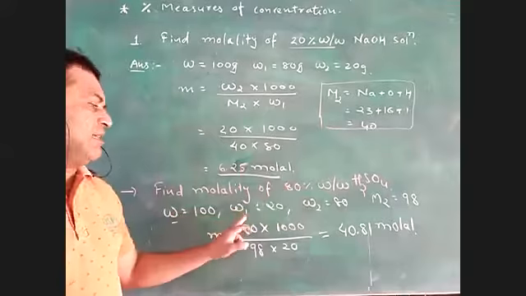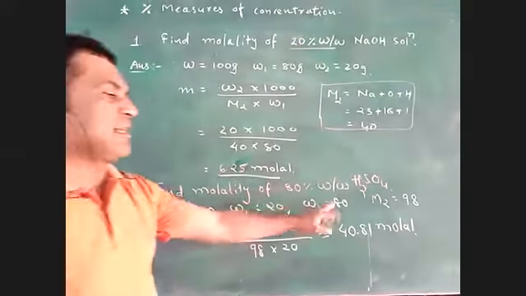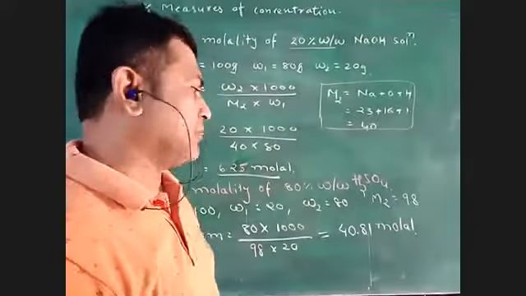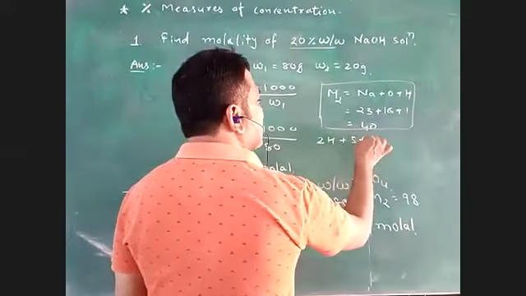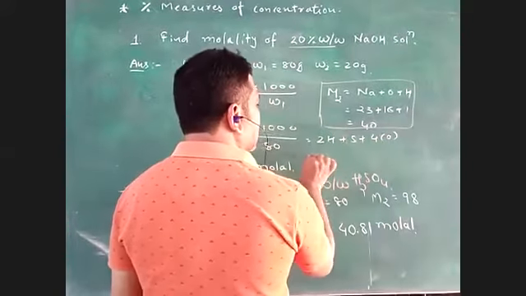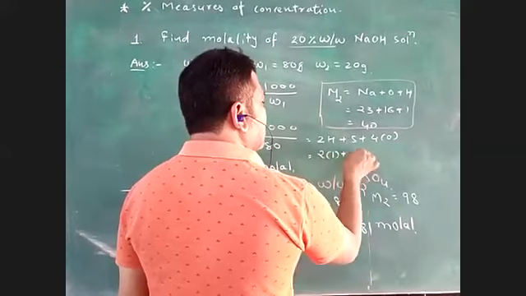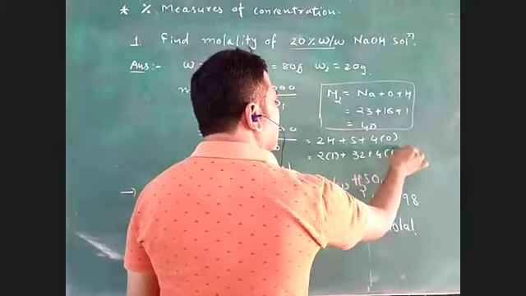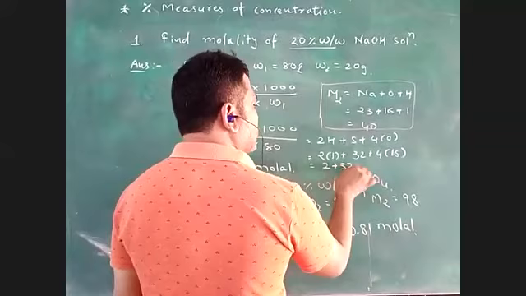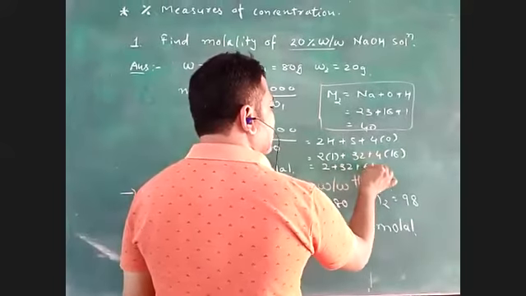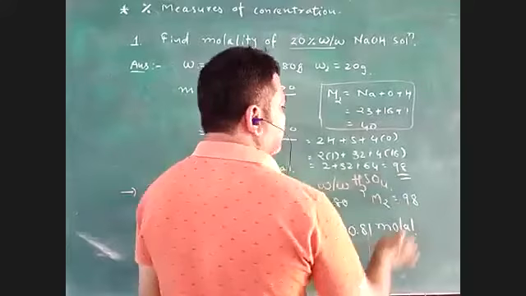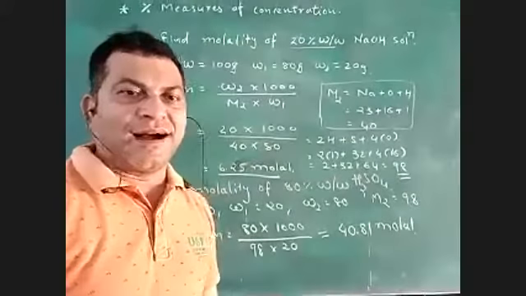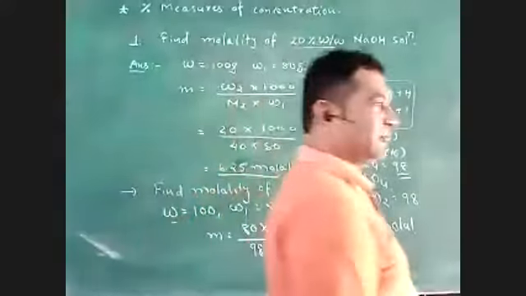W1 means 80 goes out of 100, so it is 20. W2 is whatever percentage is given. M2 for H2SO4: 2 H plus S plus 4 times oxygen. 2 times hydrogen, 32, 4 times oxygen: 2 plus 32 plus 16 plus 64. If you add this, then the molecular mass is... Now this is the question.